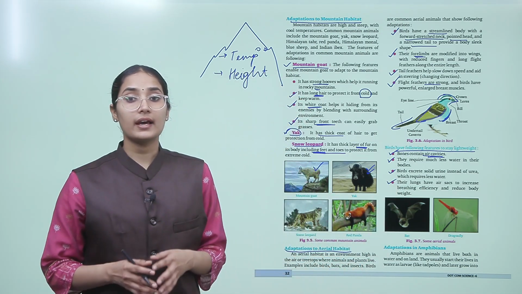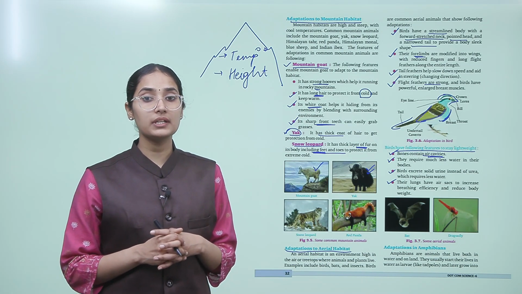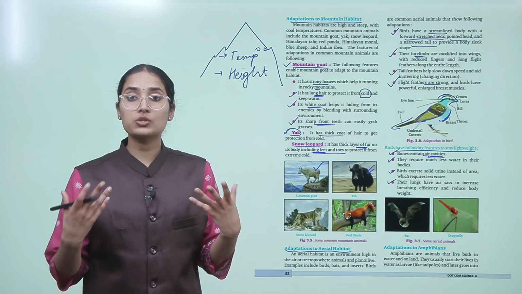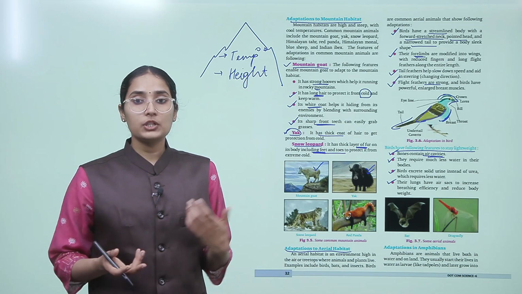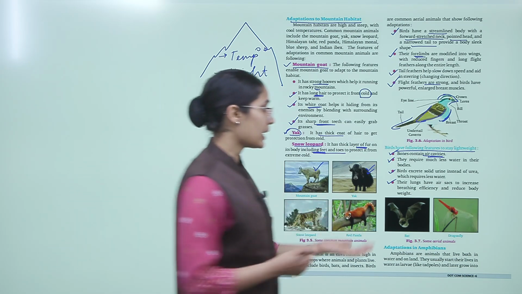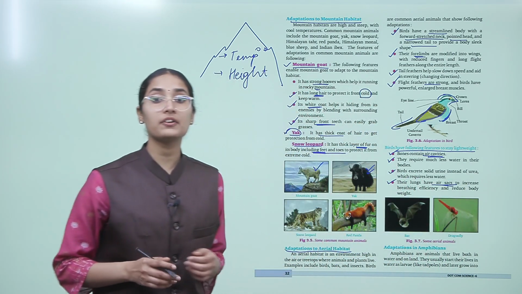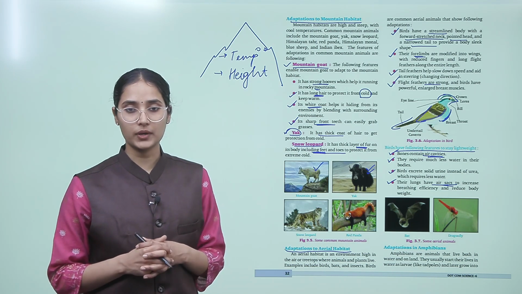Their lungs have air sacs to increase breathing efficiency and reduce body weight, right. So, their lungs are also adapted to the environment. How? They have air sacs to increase breathing efficiency and reduce body weight, okay.